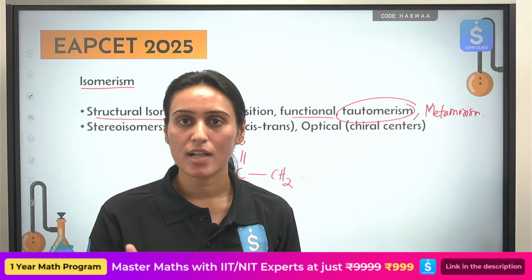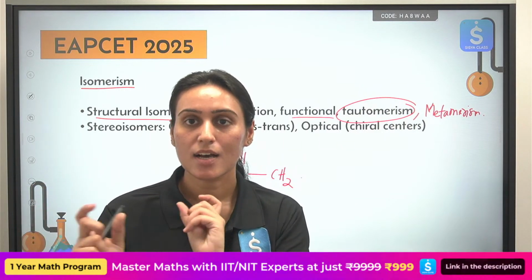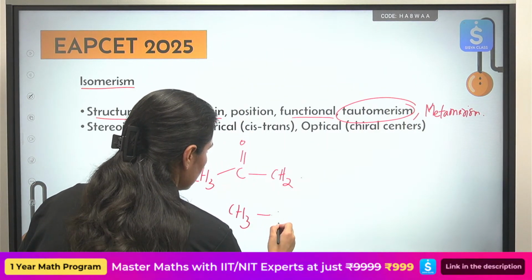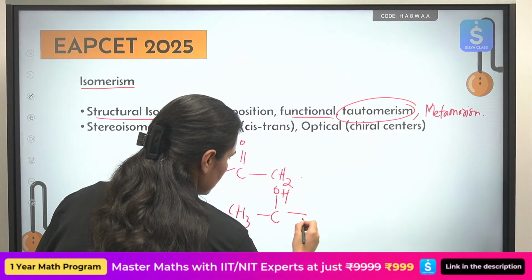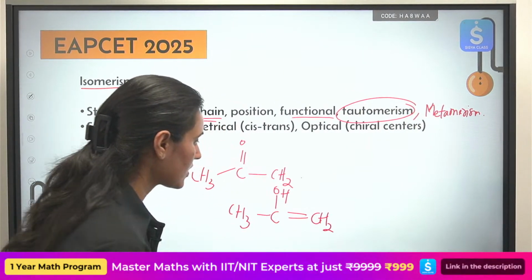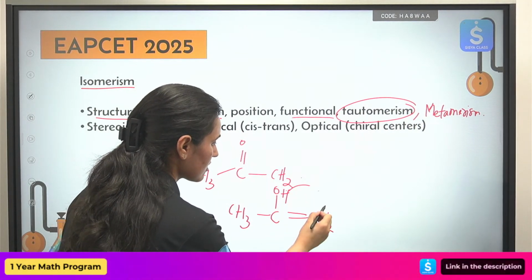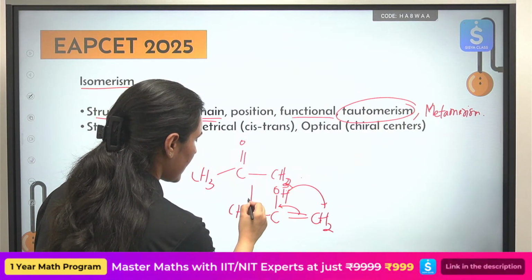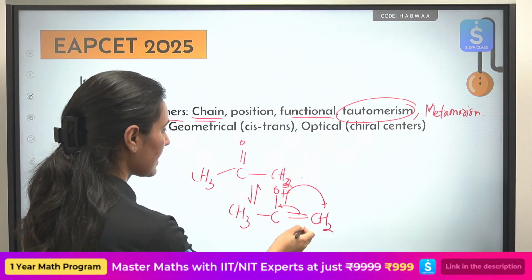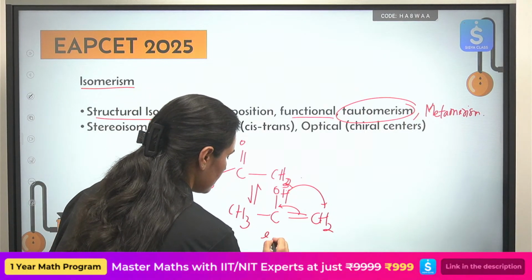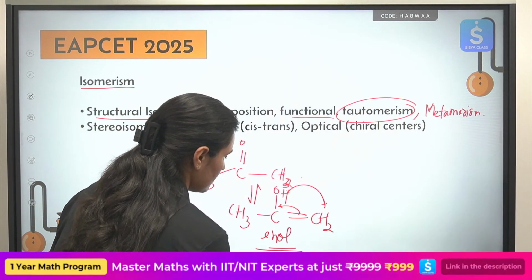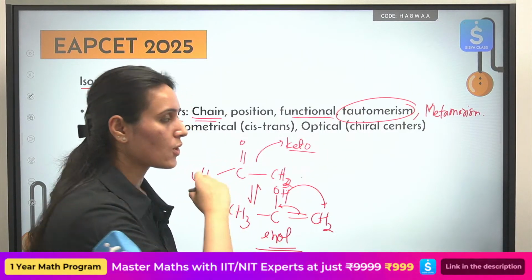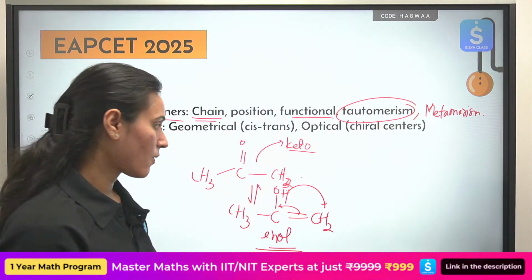What is enol? You have a double bond and an OH group. Okay, so this hydrogen goes here, this double bond comes here. So this is known as enol, and this is keto form. So keto-enol tautomerism.